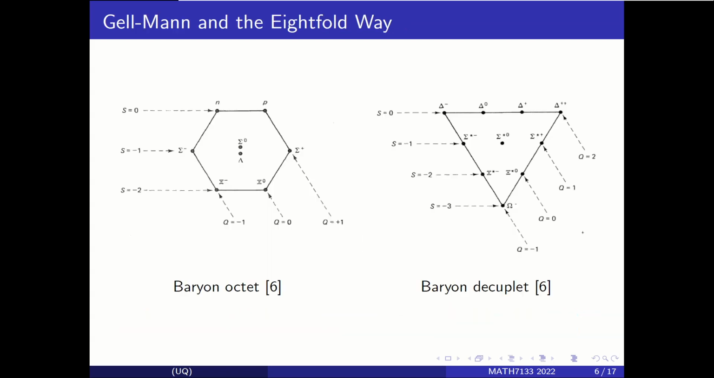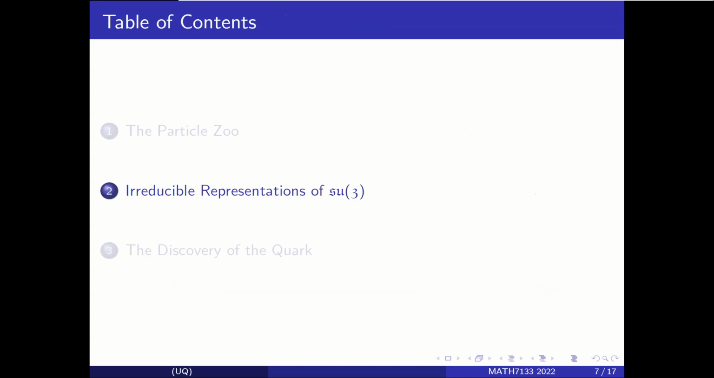In 1961, however, Murray Gell-Mann discovered that he could arrange the observed particles into certain shaped graphs according to two of the particle qualities which could be measured at the time, namely charge and strangeness. For example, there was the baryon octet and decuplet. Each point on these diagrams represented a particle which had been observed. Now keep these shapes in your head, but let us take a detour and investigate the irreducible representations of the